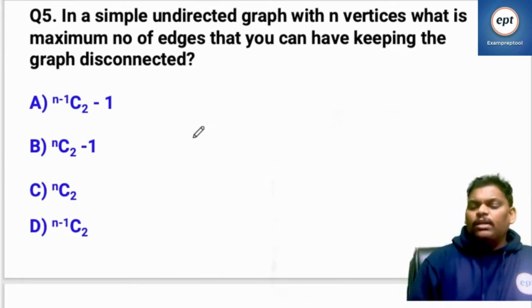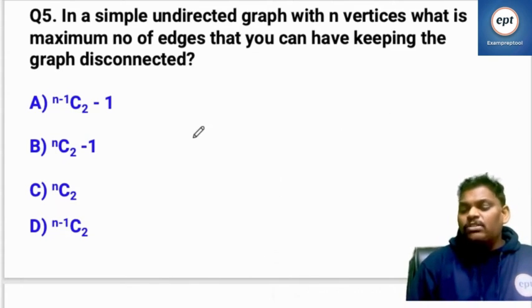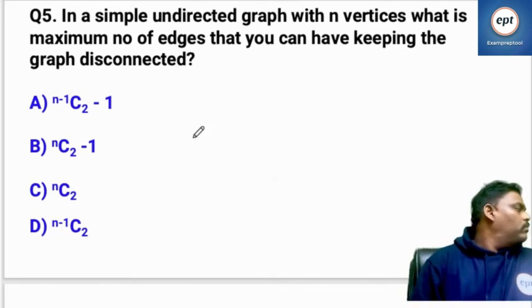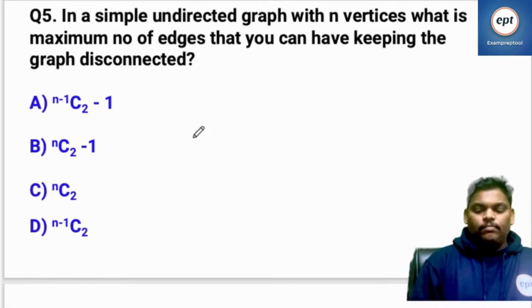GATE exam is like that only. There are no difficult questions; a small twist will be there. Unnecessarily, some people are taking very dangerous problems and keep on trying. GATE exam is not like that. The GATE exam's purpose is small tricky questions. So, what is the answer?